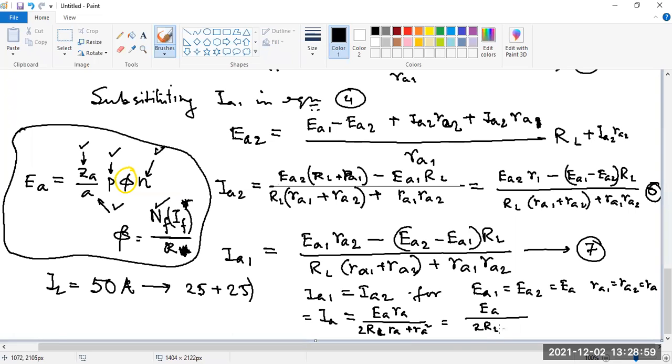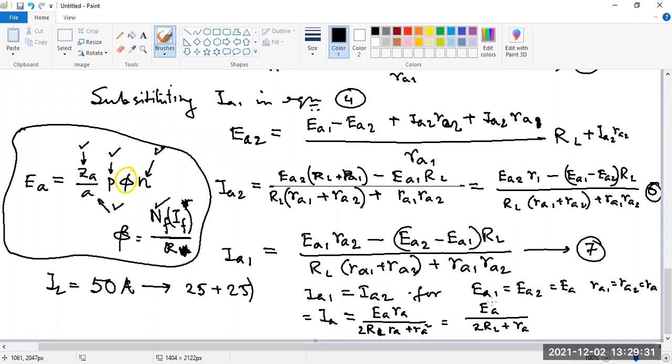Sir, EA by 2RL plus RA. EA by 2RL plus RA. Okay. Is it okay? So this is the thing when all the parameters, all the voltage, resistance, all the things are exactly equal for both the machines.